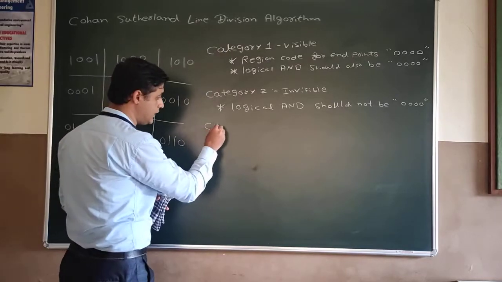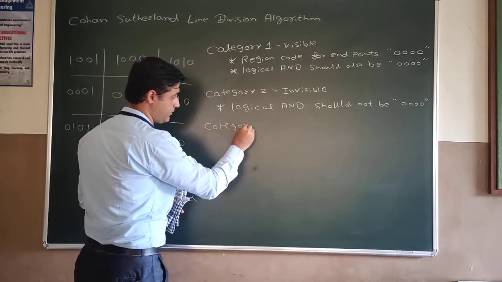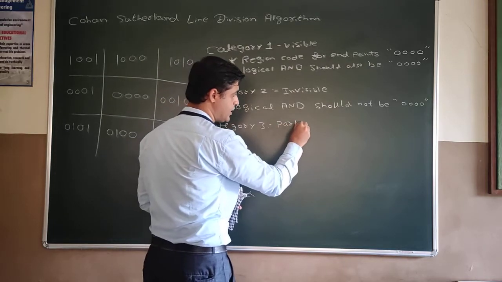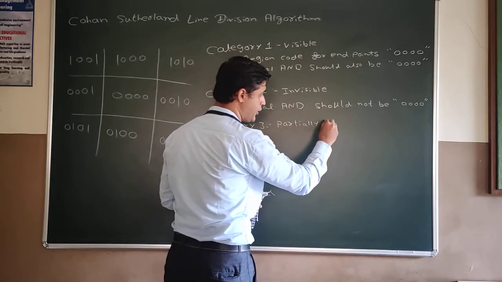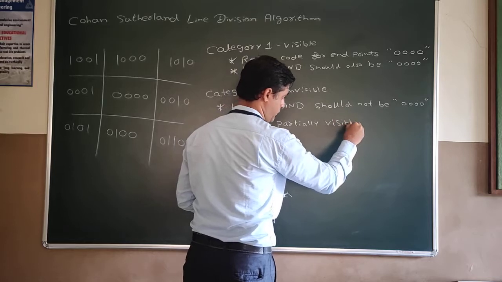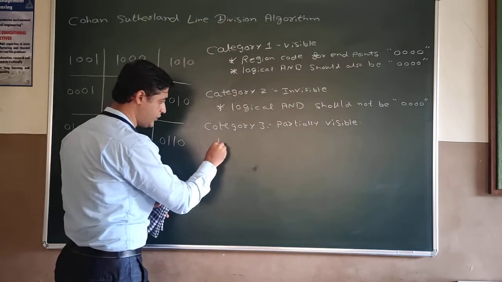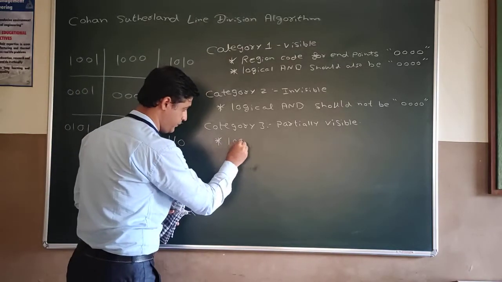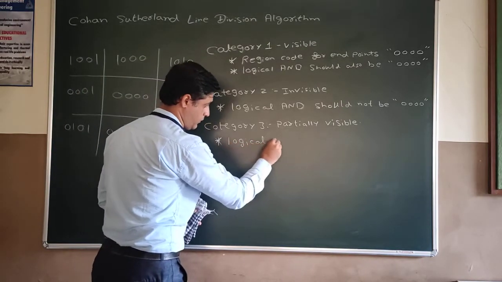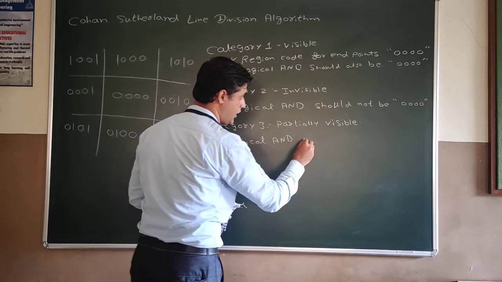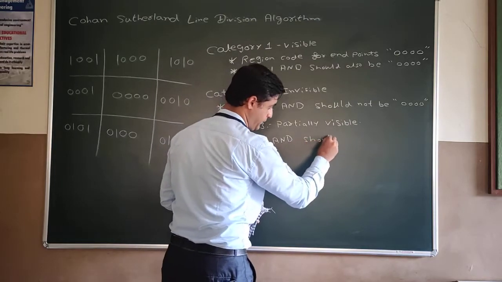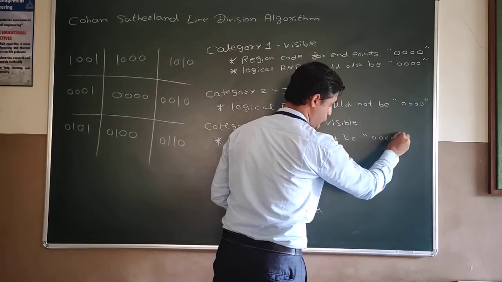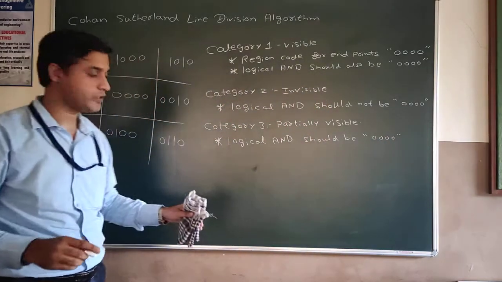So that is the rule for that. And the third one is category 3, that is partially visible, as well as a candidate for clipping. For this, again, the logical AND operation should be 0000. The first condition for partially visible is what?